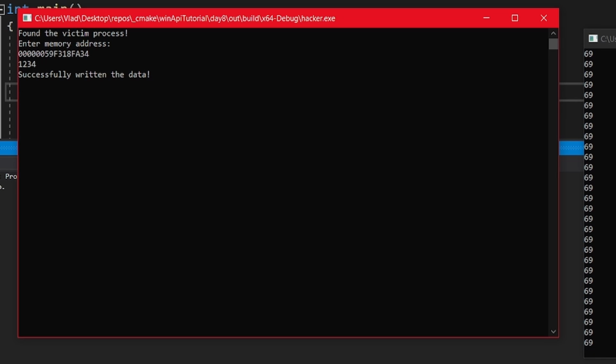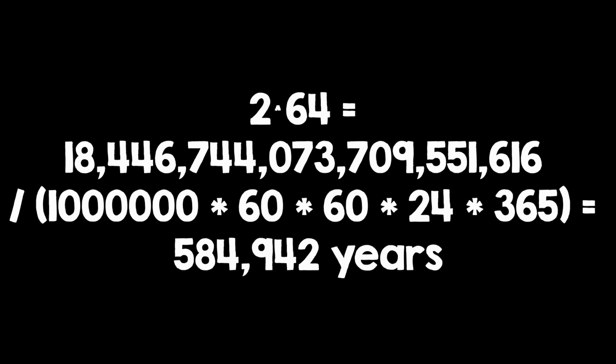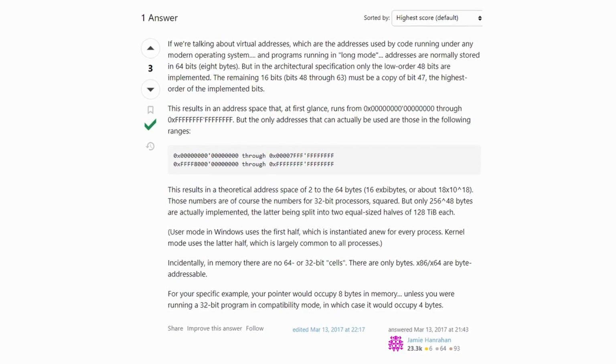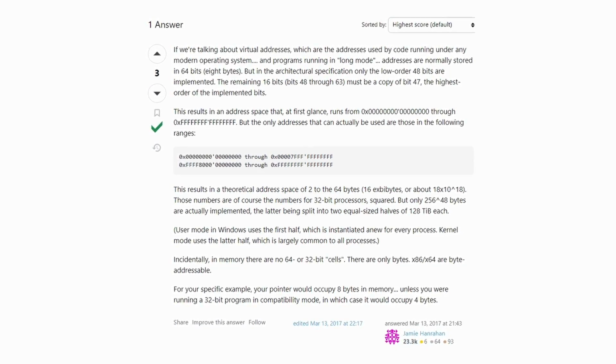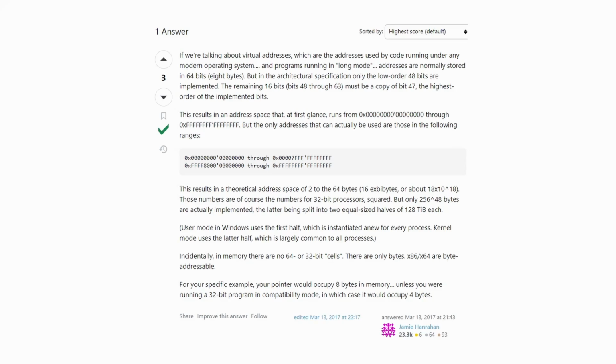Okay, now there is still a problem here. Let's say you want to scan the process's memory. You could start reading the process's memory, but that means searching through 2 to the 64 addresses. For reference, if you could scan 1 million addresses per second, it would take more than 500,000 years to scan all of them. Well, in practice, the virtual address space is smaller than that, because it is useless for Windows to allow you to access that many addresses. So Windows doesn't use all the bytes for optimization purposes. But it is still a big number.